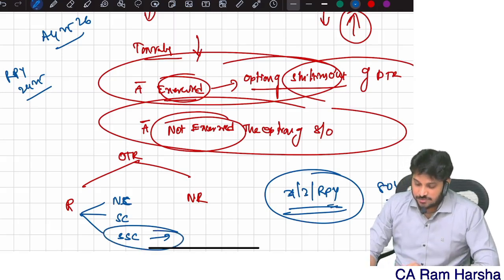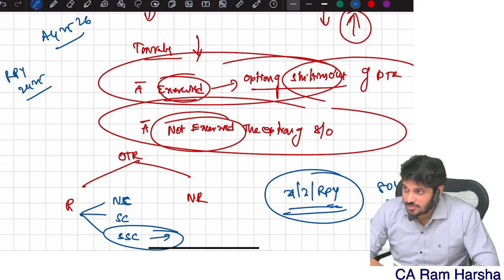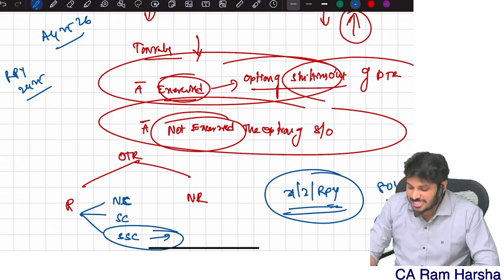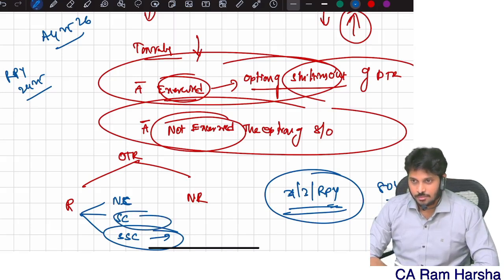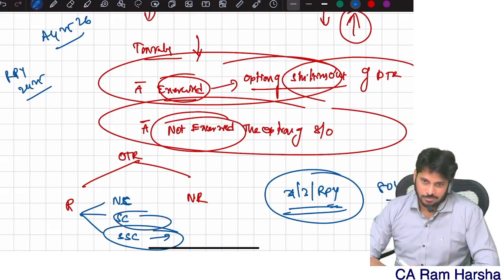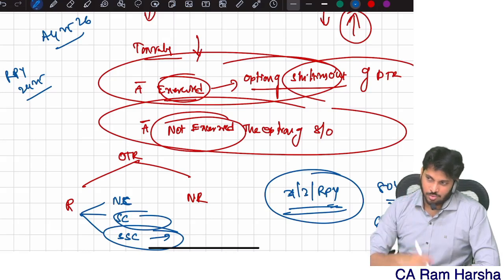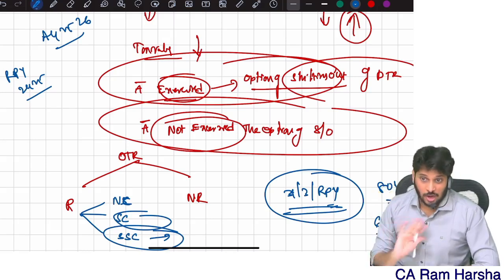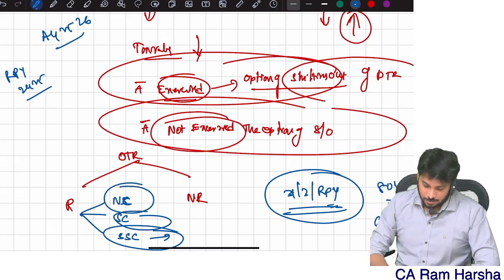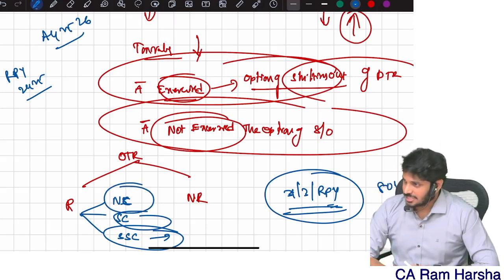Sir, as on 31st March of the relevant year, I completed only 60 years of age. Then I am a senior citizen. Sorry, 31st March already came, my age is still 59 only. 60 not yet completed, 60 I entered, but not yet completed. Then I am called a normal citizen.